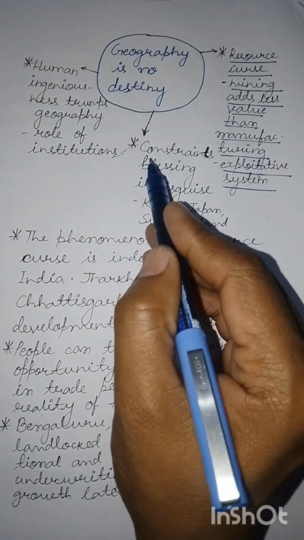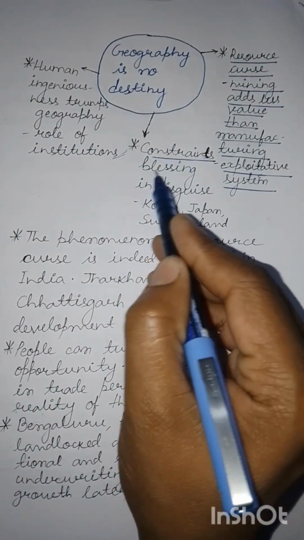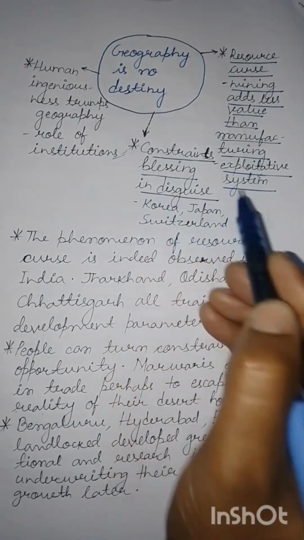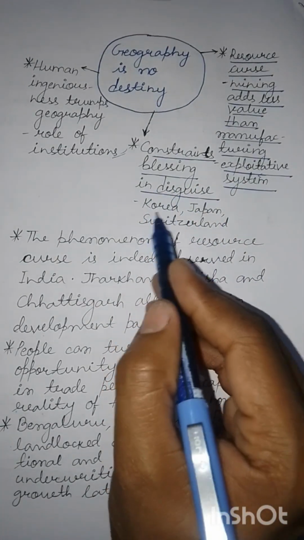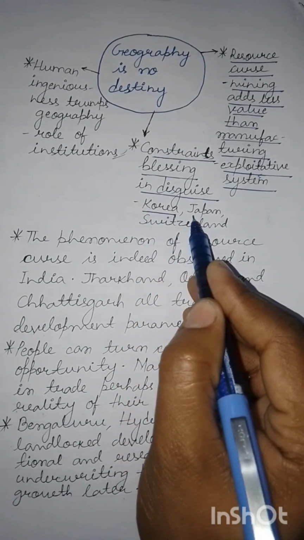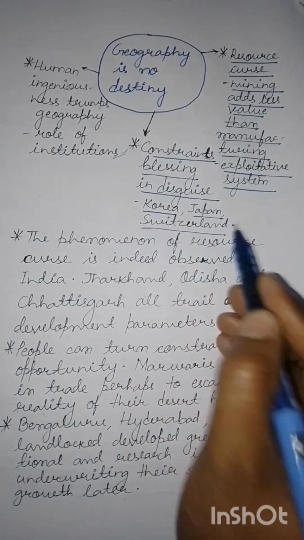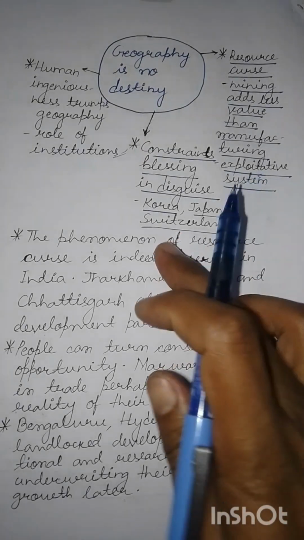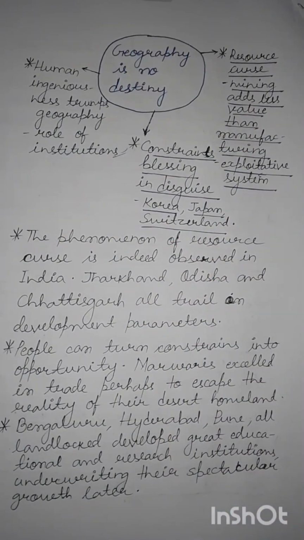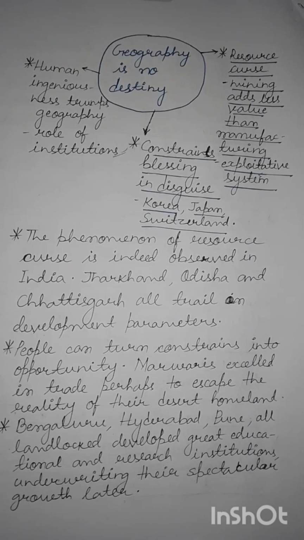Then, geographical constraints can be a blessing in disguise. The example often made is of countries like Korea, Japan, Switzerland, etc. As we were discussing in the last lecture, these places, Korea, Japan, and Switzerland, have meager mineral resources, but with their human ingenuity, these enterprising people, the Koreans, the Japanese, and the Swiss, have developed high value premium industries.